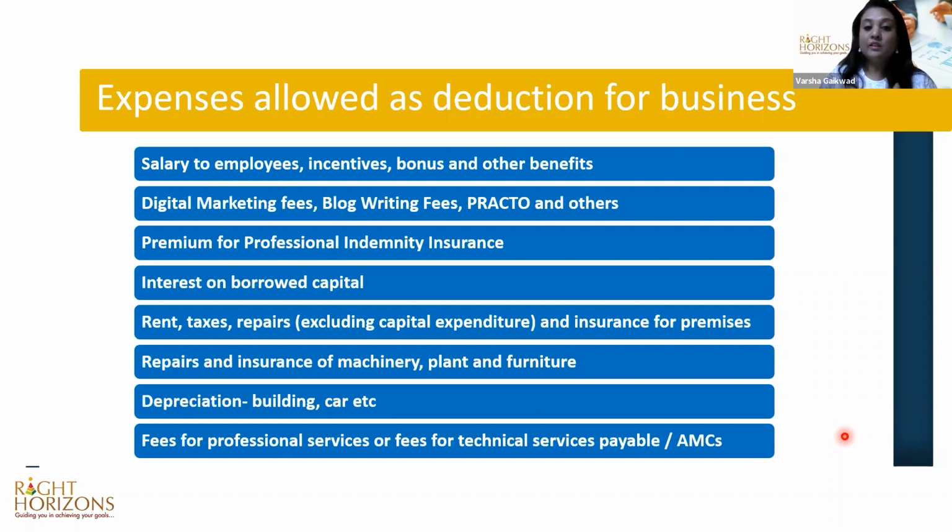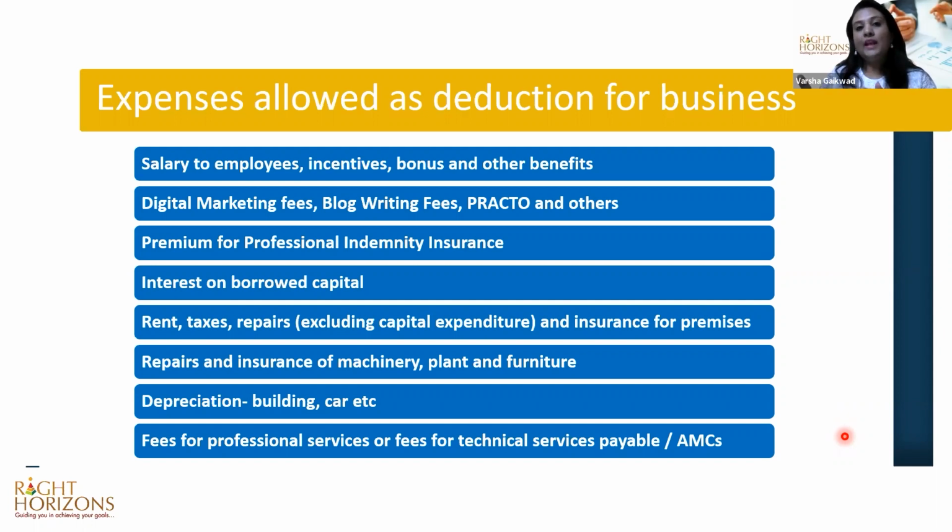Fees for professional services or fees for technical services payable. For example, if there's an equipment or machinery or some X-ray machine that has gone bad, and you have called a technician to repair that, or you have AMC charges that you pay every year for any equipment, all those can be claimed as an expense for your business. So what happens is, out of your income from business, these expenses get deducted, and after this, your net income is arrived at.